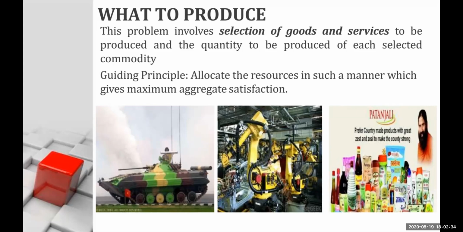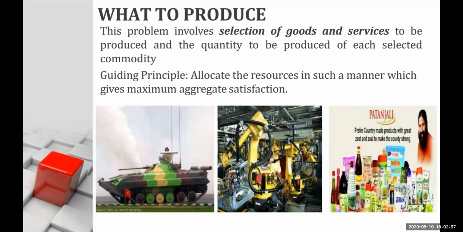Let's say, for example, if the economy is a socialist economy, then everything is under the control of the government. It is the government who would decide what kind of goods are needed, whether necessity goods, luxury goods, or comfort goods. So they'll take the decision. But talking about a capitalistic economy, it's a free economy, a laissez-faire economy.